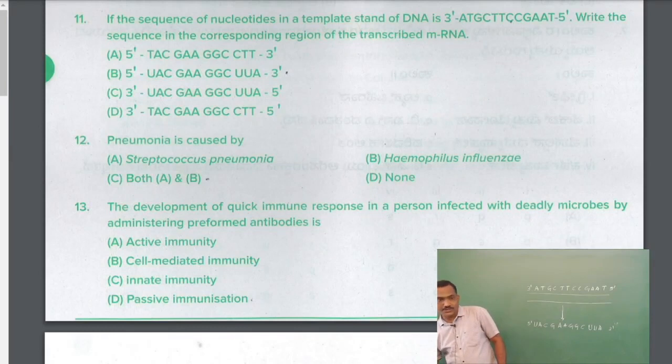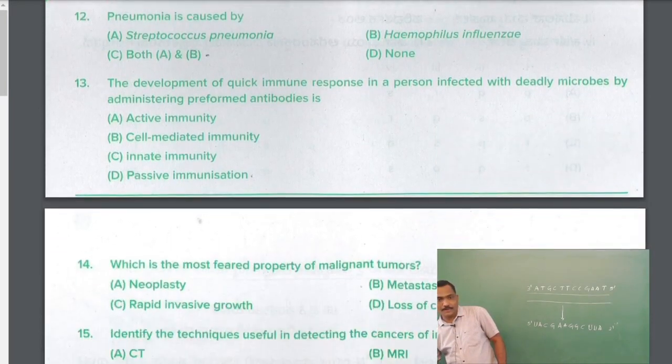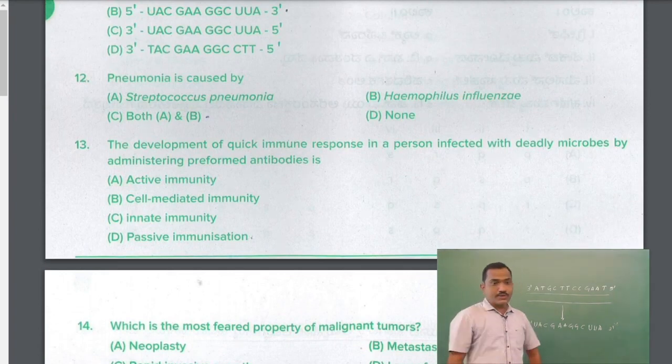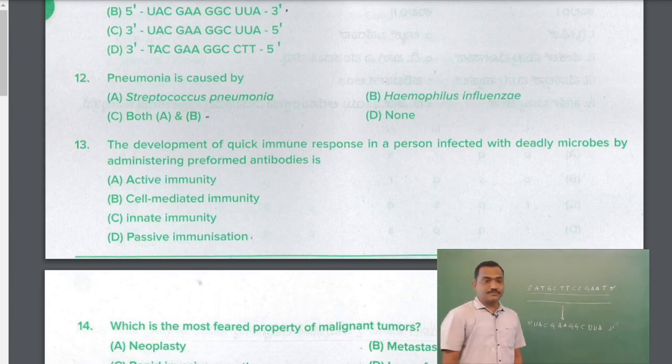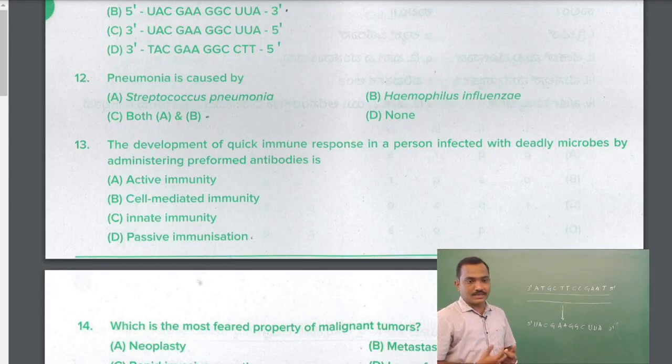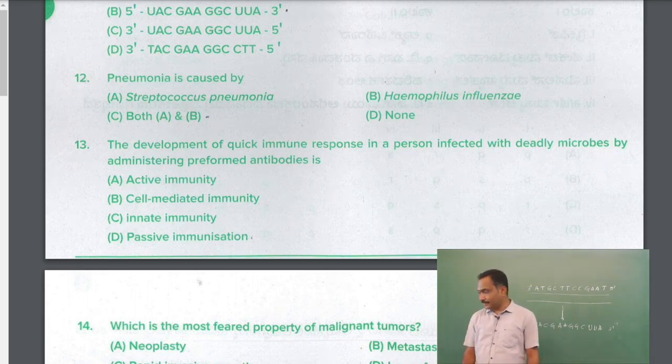Moving on to question number 12. Pneumonia is caused by, a question from the chapter Human Health and Disease. Pneumonia is caused by two different pathogens, Streptococcus pneumoniae as well as Haemophilus influenzae. Simple question, so the answer should be both A and B.